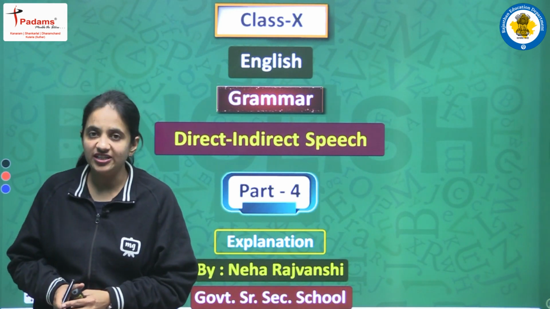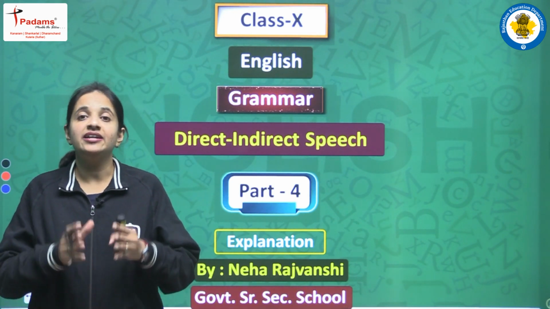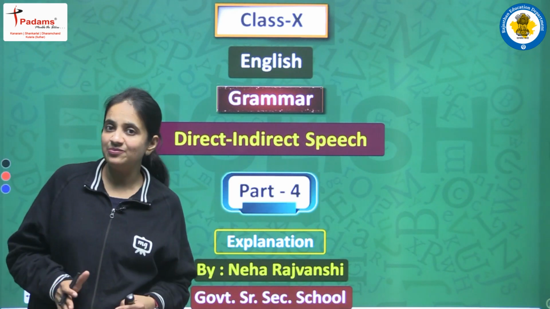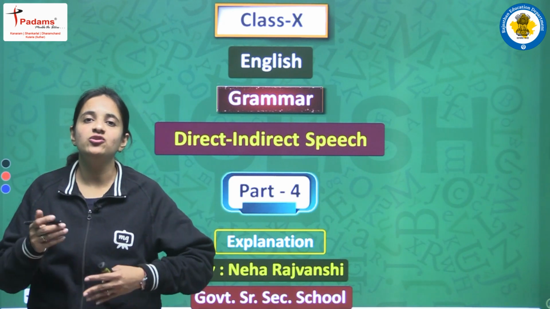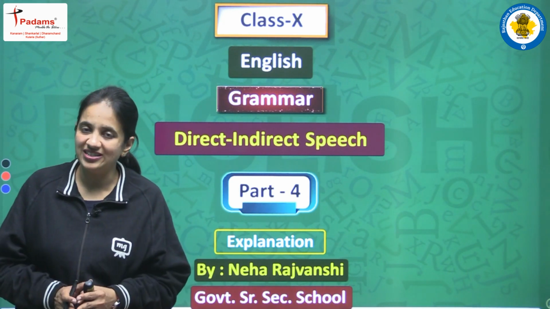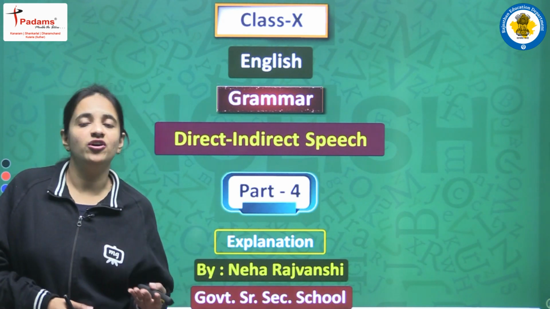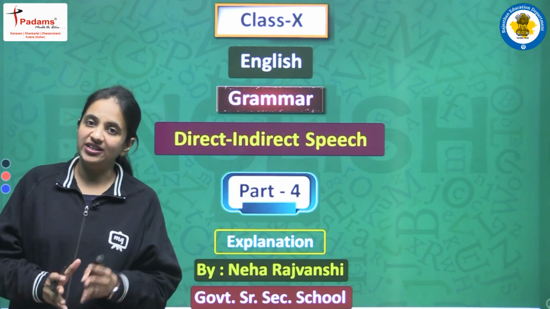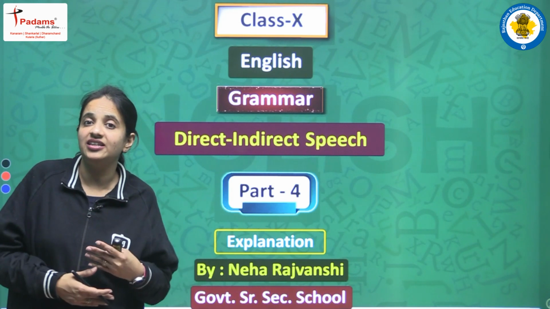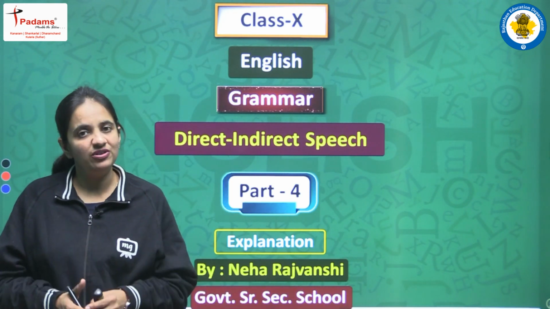Second important change that we have discussed was the change in the pronoun. So we have discussed the entire table of the pronoun, first person pronoun, second person pronoun and the third person pronoun. We have discussed that according to what rules we have to do changes in the pronouns, and the third important change was related with the words that are showing some time or place. Okay, so ये important changes होते हैं जब हम किसी भी direct speech के sentence को change करते हैं indirect speech में, right? And in today's video we will continue with this topic.